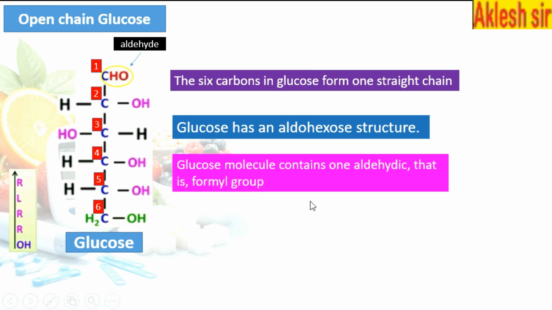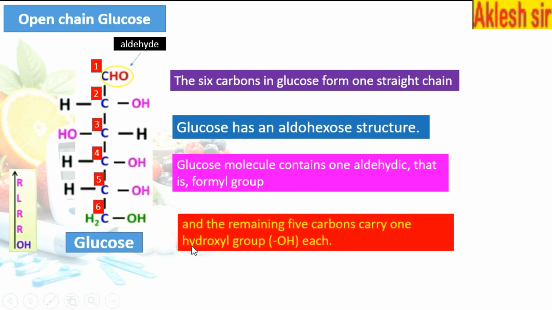Next, the glucose molecule contains one aldehydic group. In the whole structure there is only one aldehydic group, and CHO is known as the formyl group. The remaining 5 carbon atoms each carry one hydroxy group. Second, third, fourth, fifth and sixth carbons have OH. So except CHO, all carbon atoms have an OH group, so there are 5 hydroxy groups.